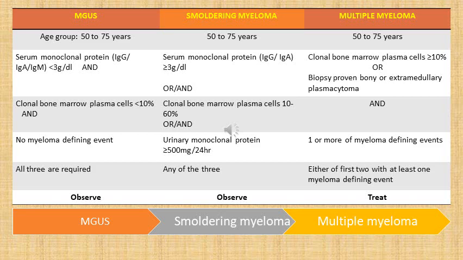So again, either of the first two, that is, either the patient has equal to or more than 10% plasma cells in bone marrow, or the patient has a biopsy proven bony or extramedullary plasmacytoma, plus the patient has at least one myeloma defining event. So if the person meets the criteria, then he or she can be labeled as multiple myeloma. We had discussed earlier that this is a continuum of the same disease and it progresses from MGUS to smoldering myeloma to multiple myeloma.